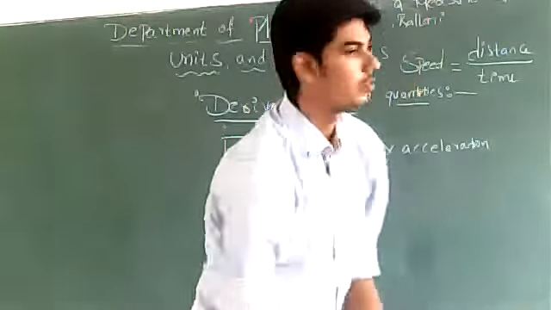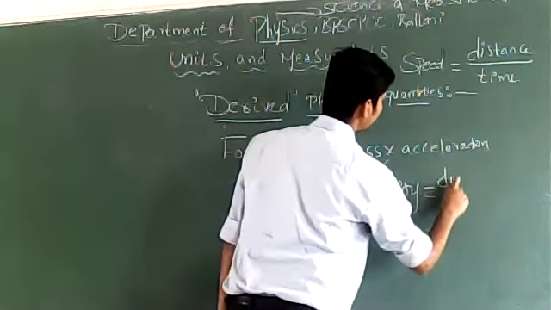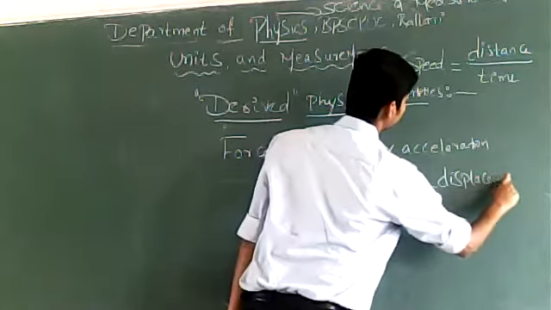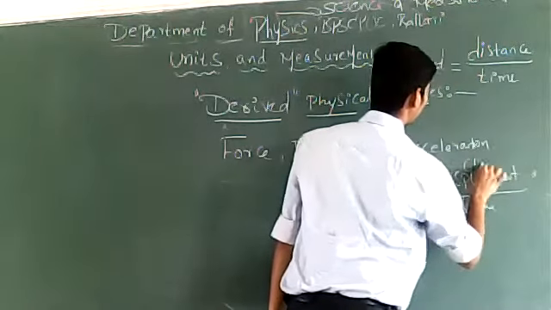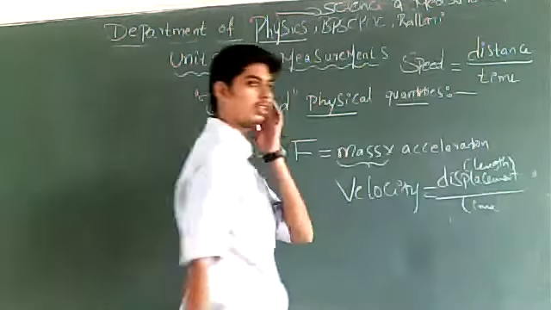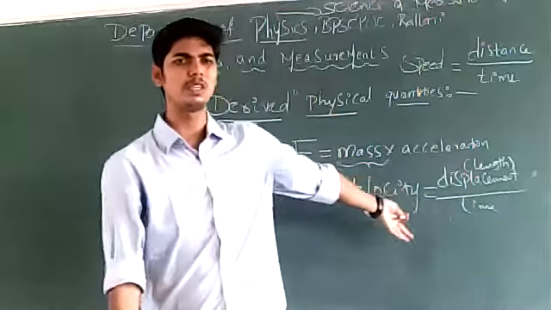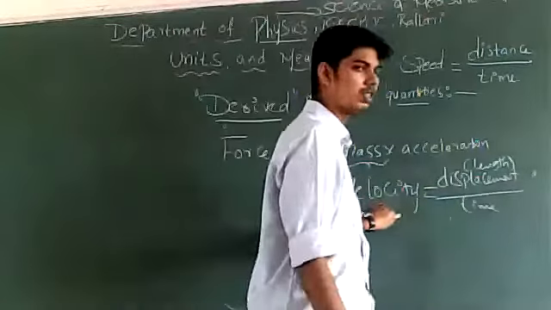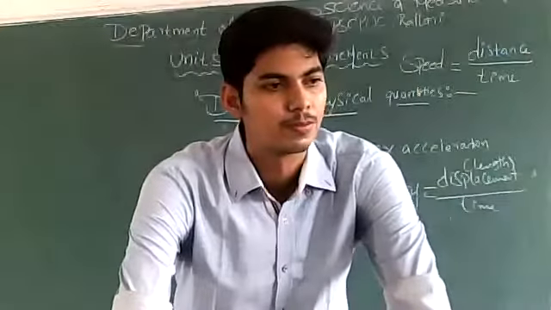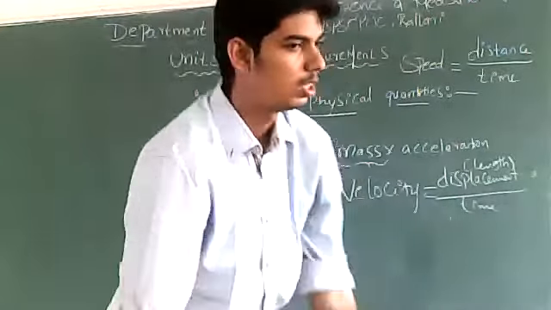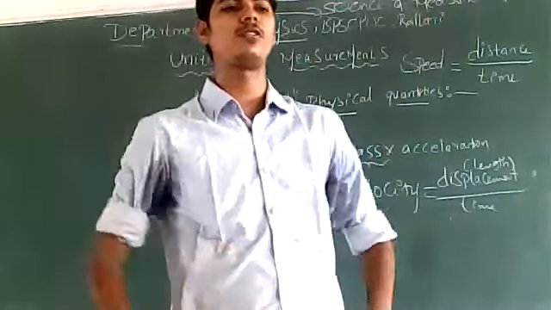Velocity can be expressed as displacement divided by time. Displacement is one kind of length. Displacement is nothing but length. So velocity is length by time, displacement by time. Displacement is one kind of length. So velocity can be expressed in terms of fundamental physical quantities. So velocity is a derived physical quantity.